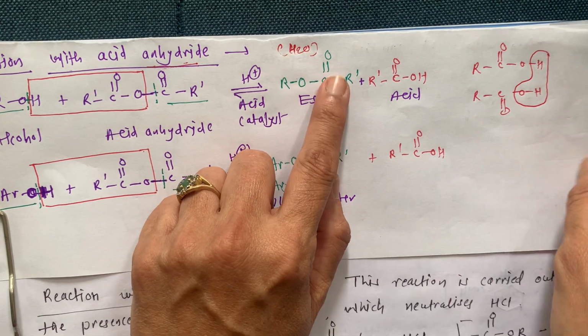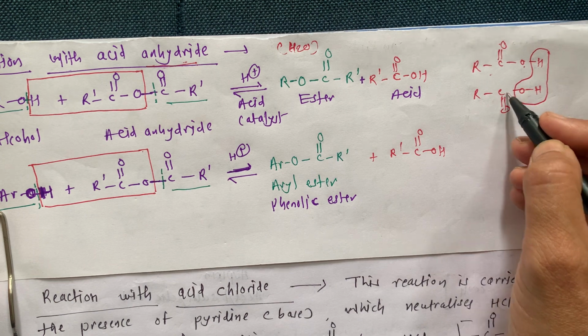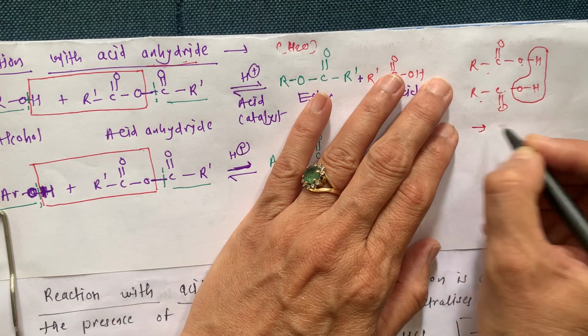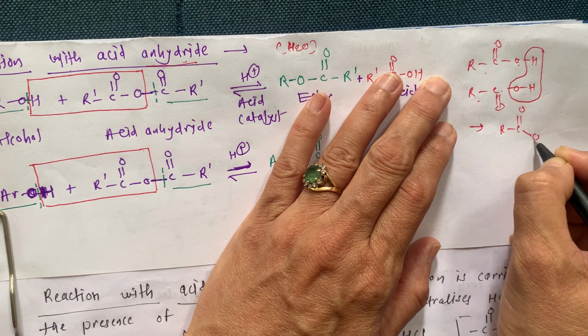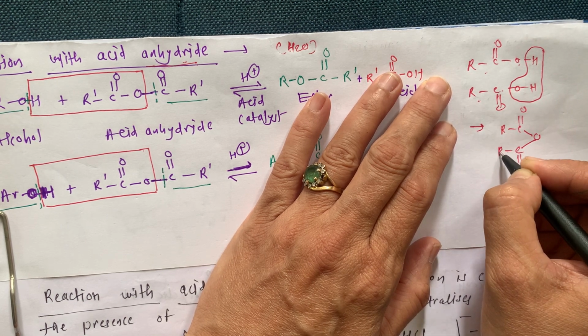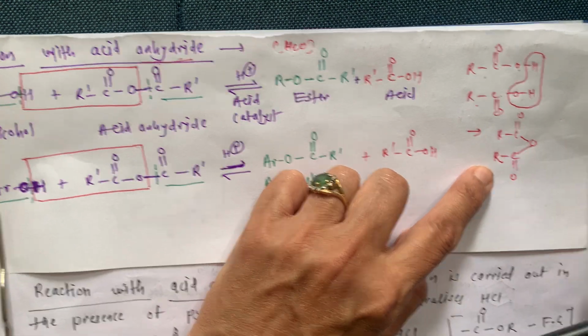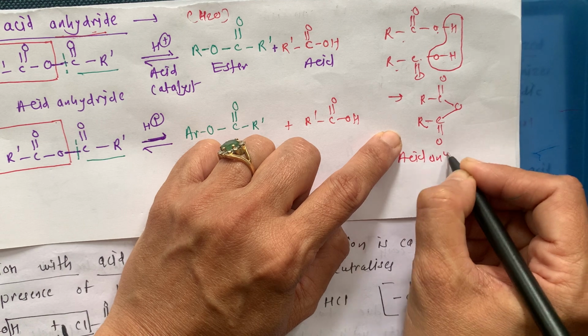So what is remaining? It is remaining R C double bond O, C double bond O R, means R C double bond O. This is linked to another carbonyl group of another carboxylic acid, and this is the formation of acid anhydride.